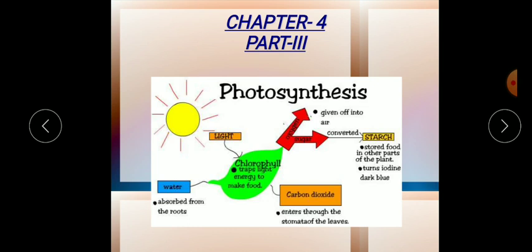So today I will explain to you what the factors of photosynthesis are and what the significance of photosynthesis is. Okay. As I explained in my earlier video, there are four factors which are very important for the photosynthesis process: light energy, chlorophyll pigment, water and carbon dioxide.